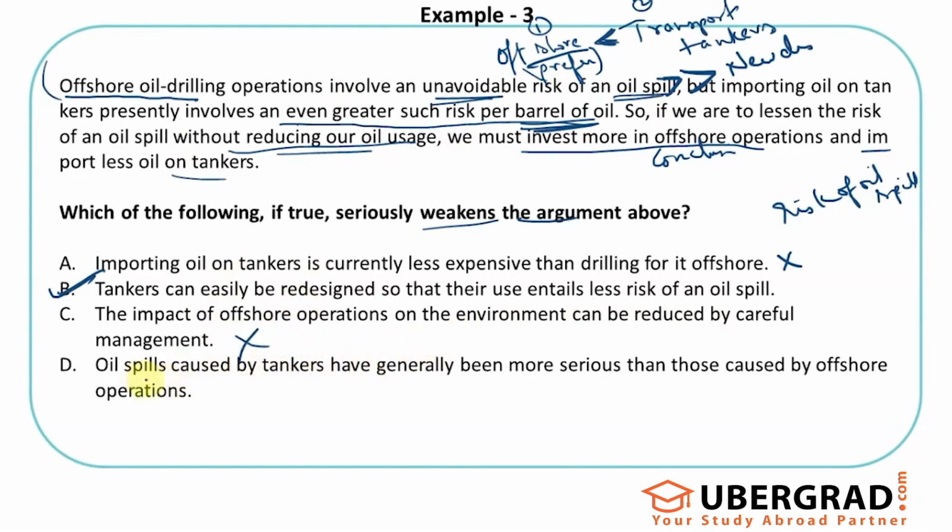Again, nope. Oil spills caused by tankers have generally been more serious than those caused by offshore operations. And this, if anything, is strengthening the argument, right? Because the argument is that offshore is better than transport tankers because of less oil spill. This additional point is basically saying that oil spills caused by tankers are more serious than those from offshore operations. So this is strengthening. If there was a question asking which of the following strengthens, I would select this. Because for weakening, I should select B.